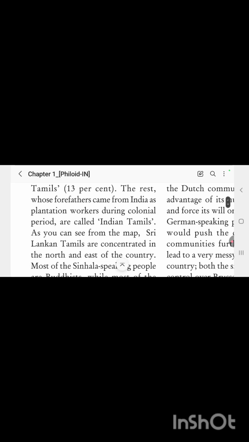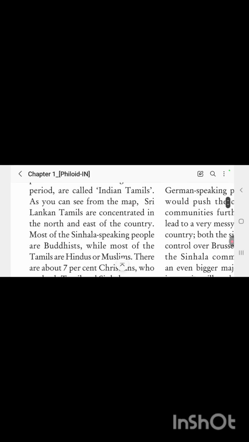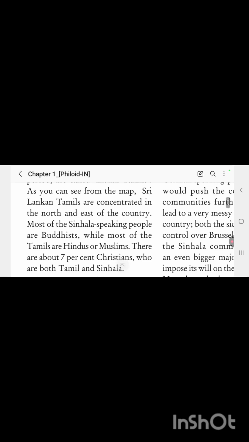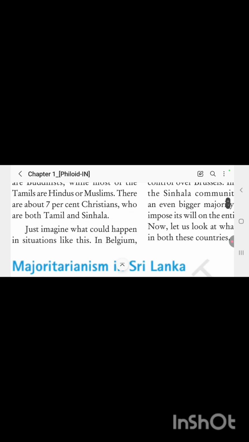The rest, whose forefathers came from India as plantation workers during the colonial period, are called Indian Tamil. Okay. Also, you can see the Sri Lankan Tamils are concentrated in the northern and eastern part of the country. Most of the Sinhala speaking people are Buddhist, while most of the Tamils are Hindus or Muslims. So there are about 7% Christians who are both Tamil and Sinhala. So this is the linguistic composition of Sri Lanka.